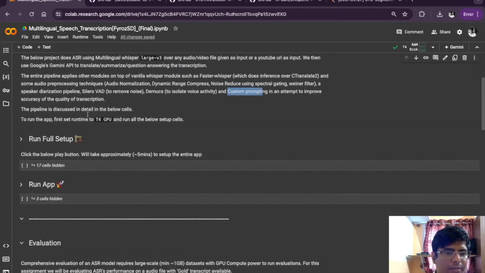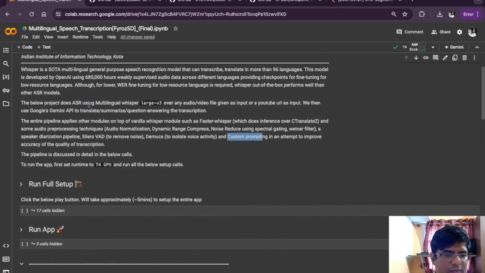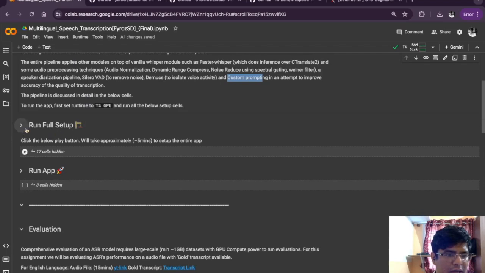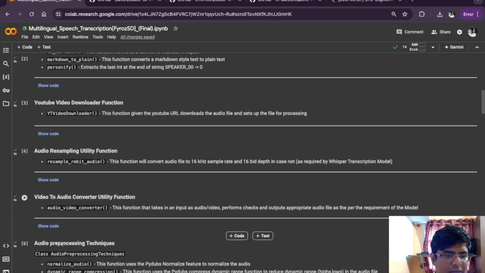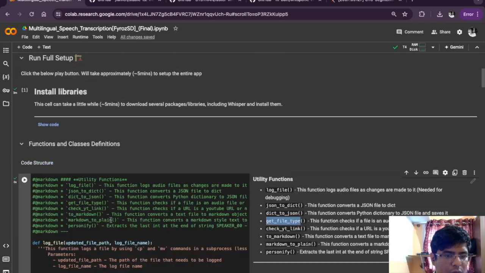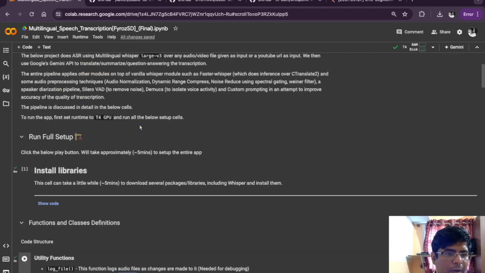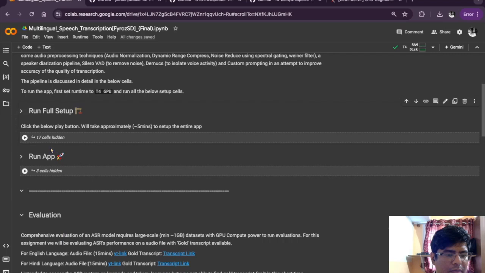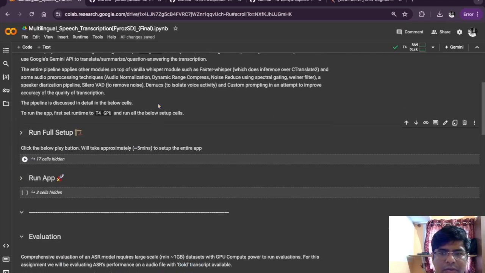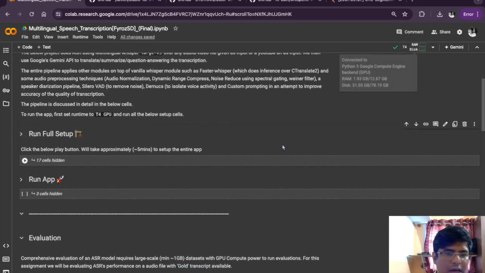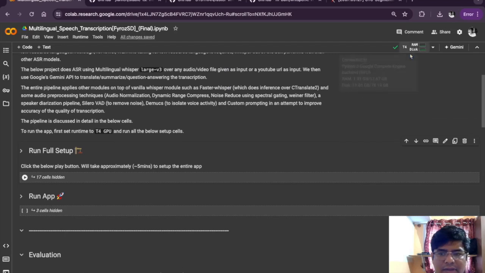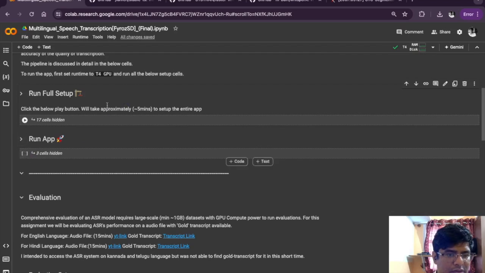So in order to run this notebook, we need to run this setup. I have accumulated this into one cell, and if you expand this, the entire functionality along with the code has been detailed. If you run this, it will take around 5 minutes to set up the whole code. I have actually run this. Before running this, I would suggest to initialize the T4 GPU on which this project was built, and then I would go ahead and run this app.